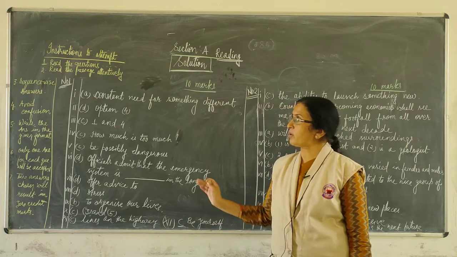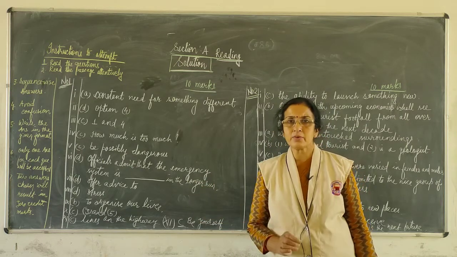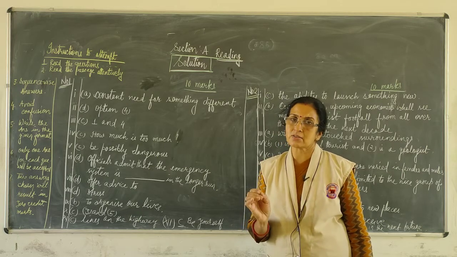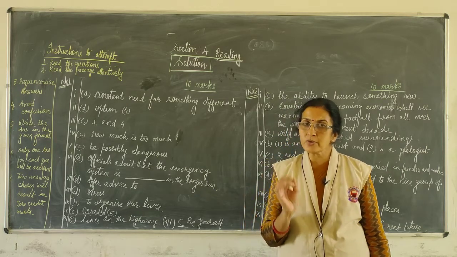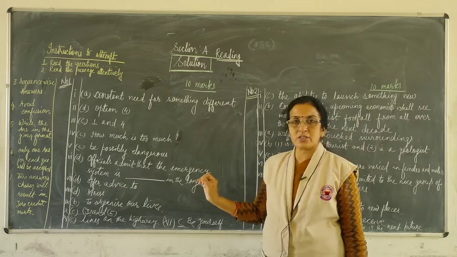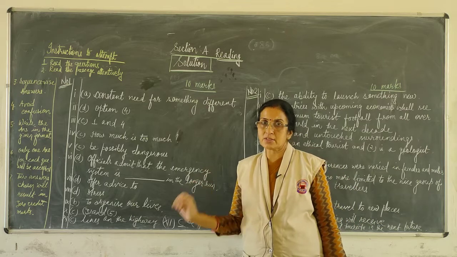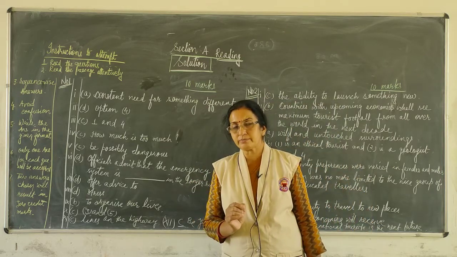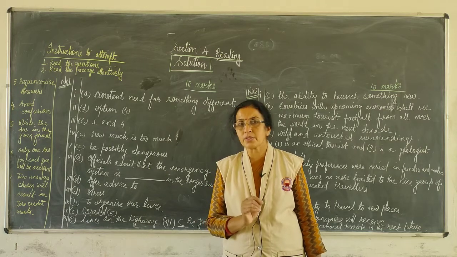Before going for the solution, let me explain a few of the instructions that we are supposed to follow when we do the unseen passage question answers. See students, before reading the passage, read the questions.